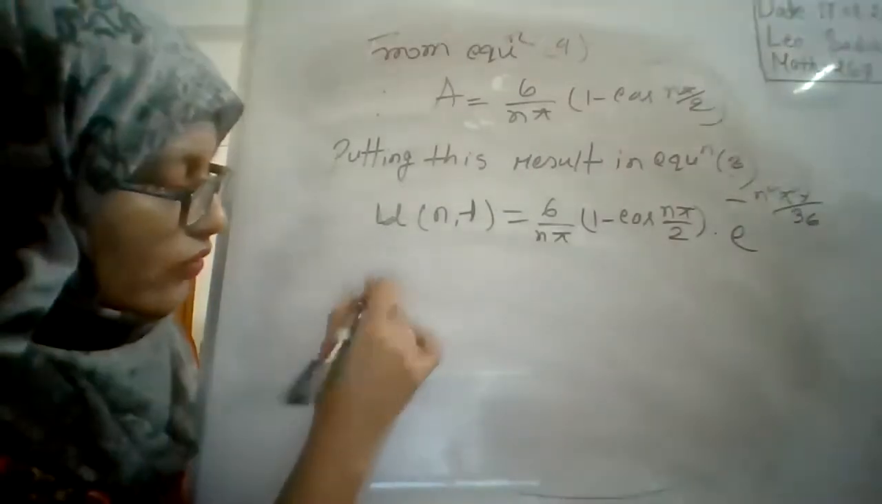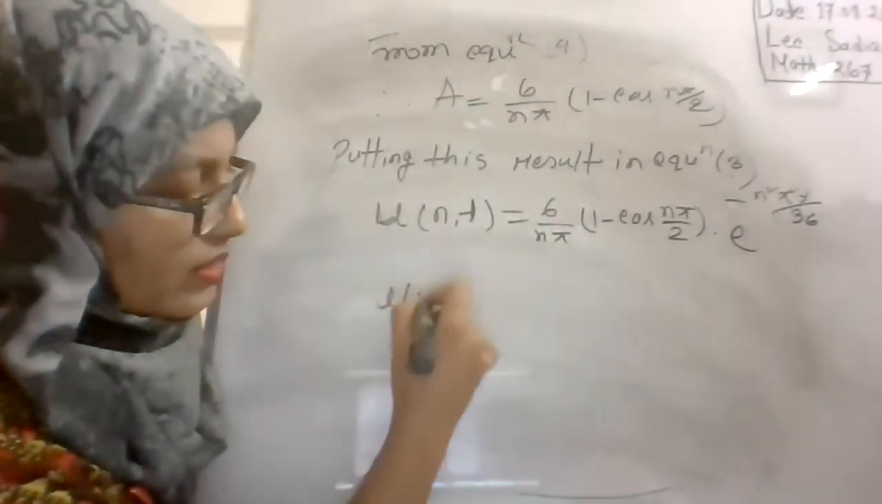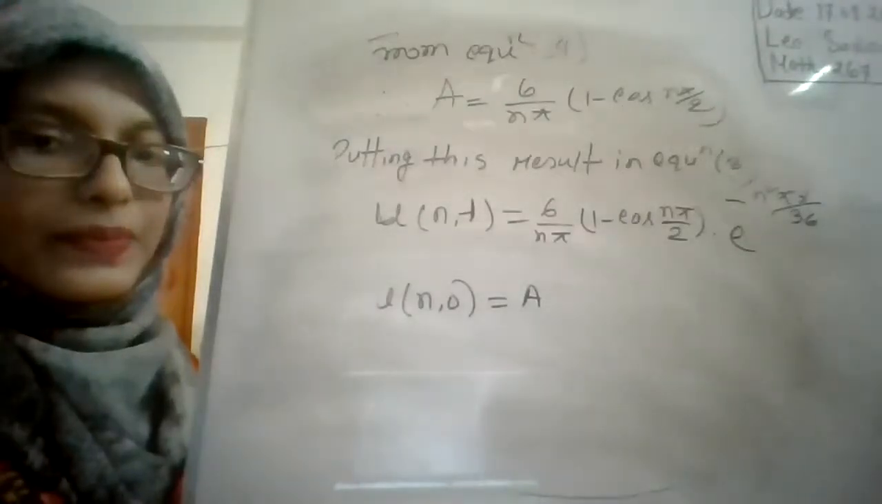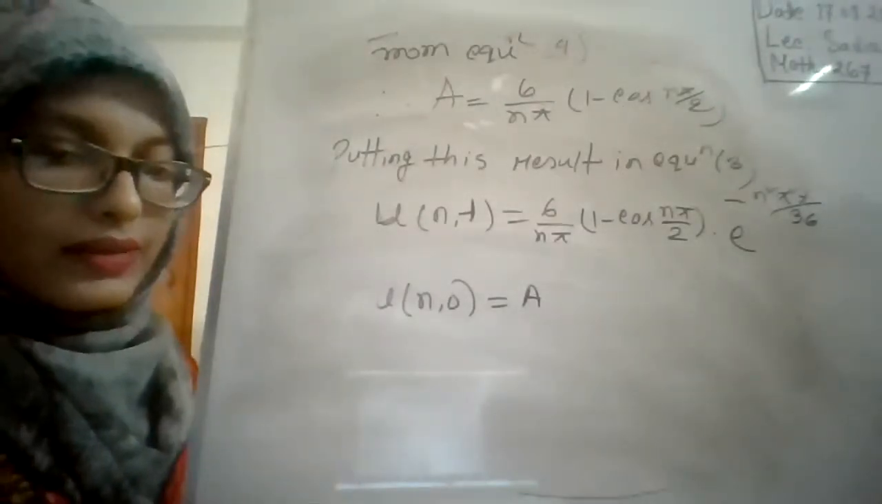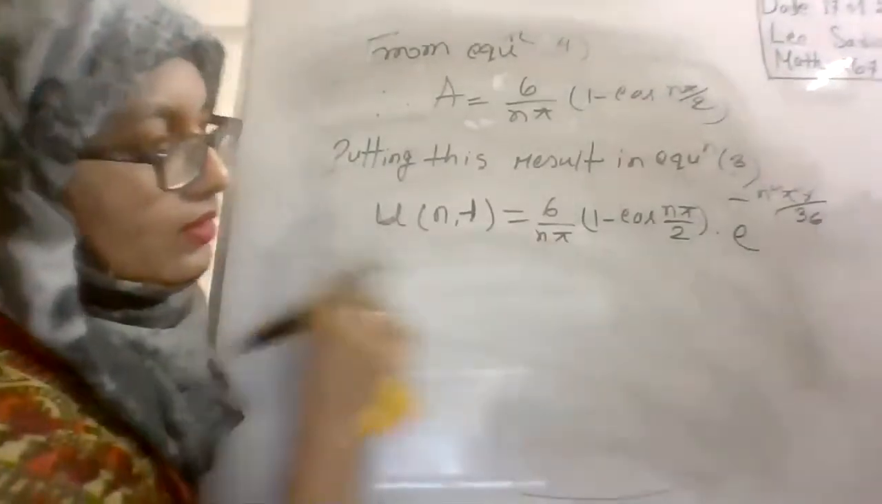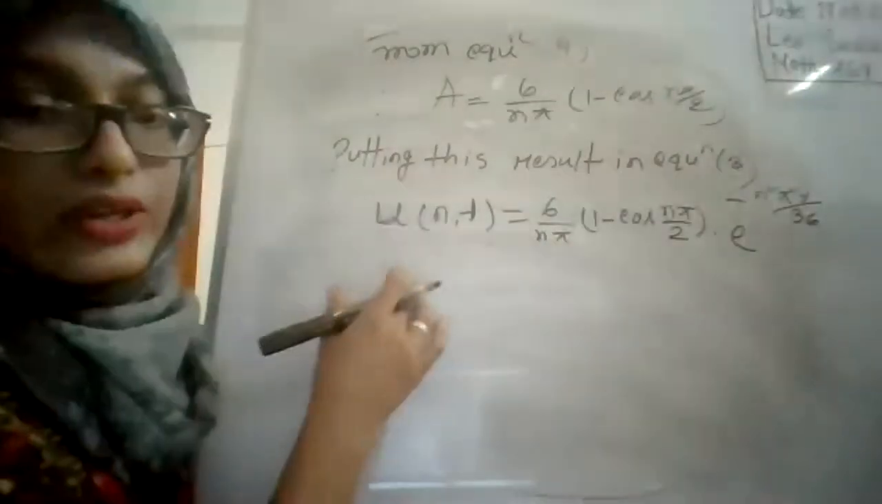Because in equation 4, u(n,0) is equal to A. Please check your equation number 4. So this is the result for u(n,t).